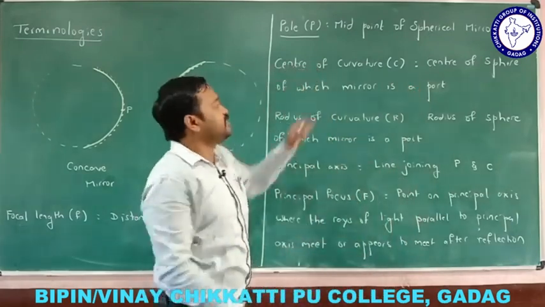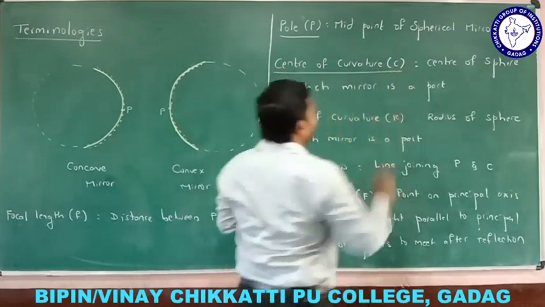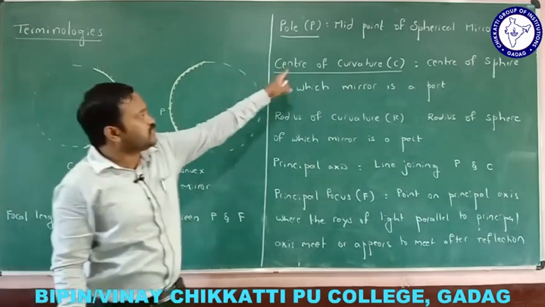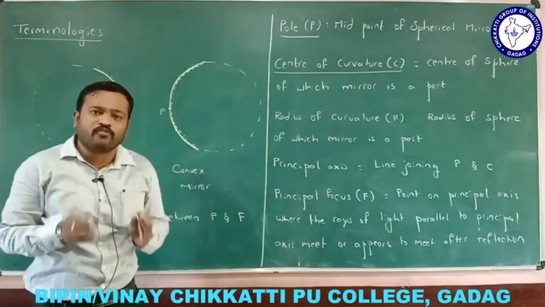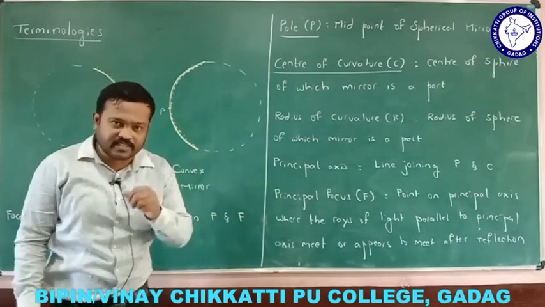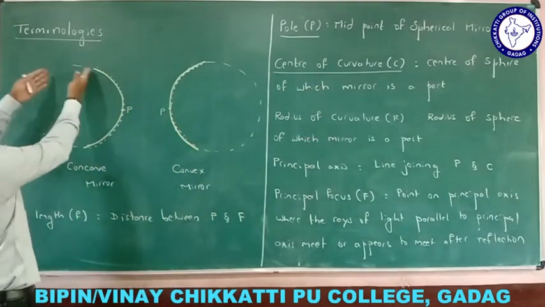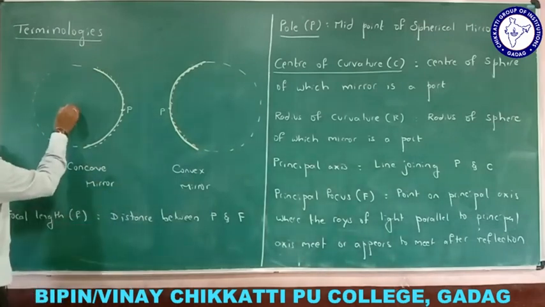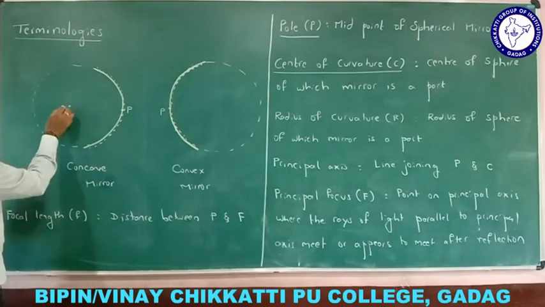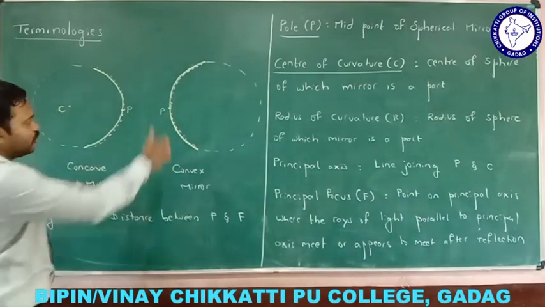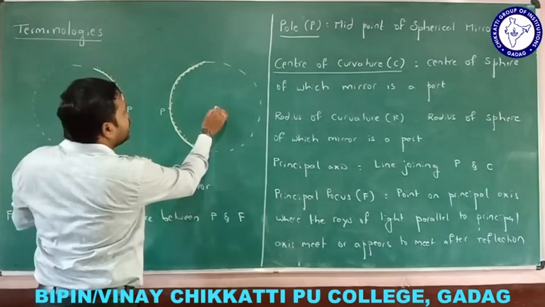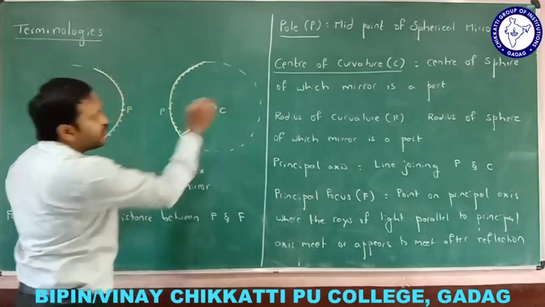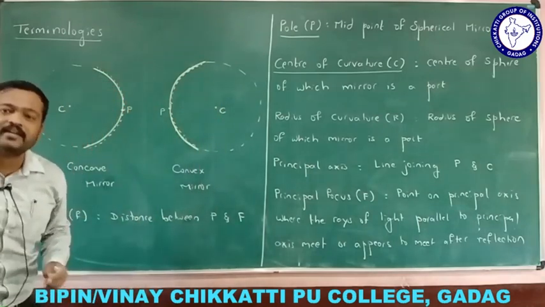Second, what is the center of curvature? We will be using this kind of words. What is the center of curvature of a spherical mirror? The name itself says, center of curvature is the center of the sphere of which the mirror is a part. For example, if this is a mirror here, right, if we extend that, I will be getting a sphere now here, and the center of the sphere is nothing but the center of curvature. Let me take it like this. And here also, if I complete that, the center of the sphere is called the center of curvature now here, right?